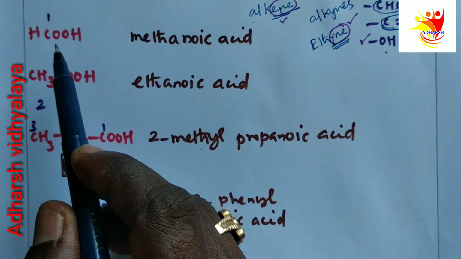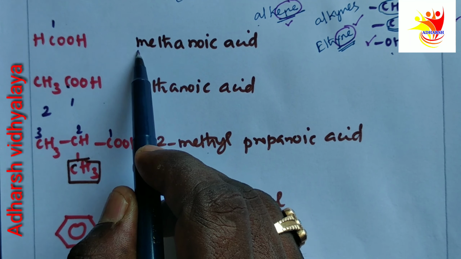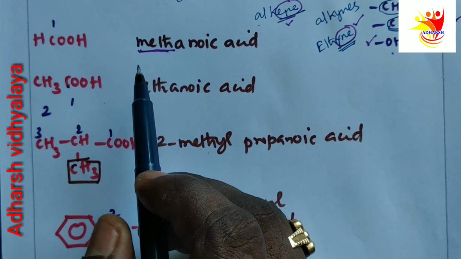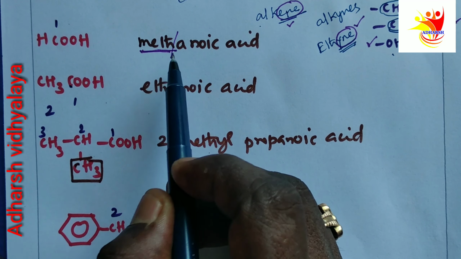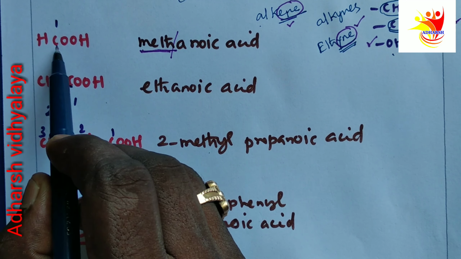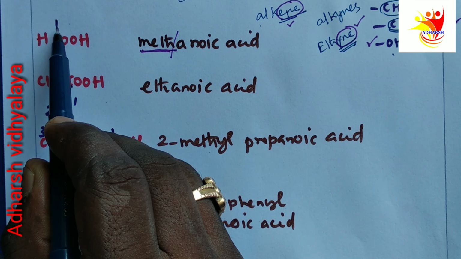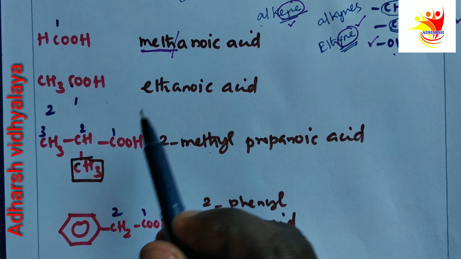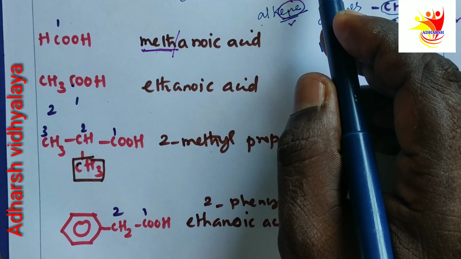1 means, in Greek, meth. Meth is the root word. What is the root word? The word meth indicates the compound containing only one carbon atom. One carbon atom. What is the root word here? Meth. Then what is the primary suffix?